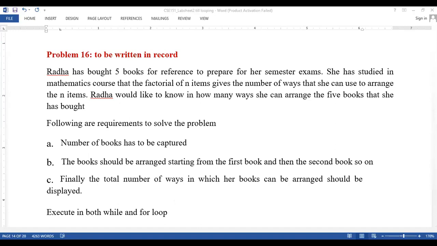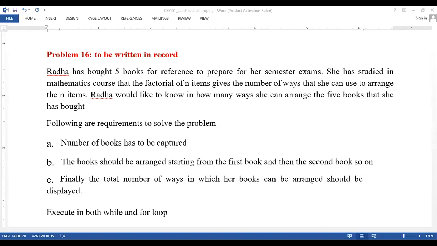We have books B1, B2 and B3. First we have B1, B2, B3, then we have B2, B1, B3, and next we have B3, B2, B1.